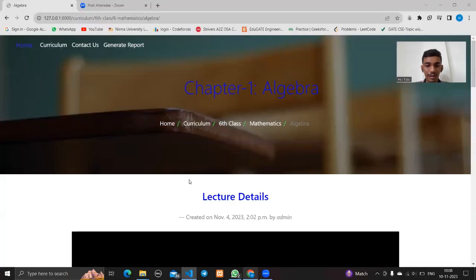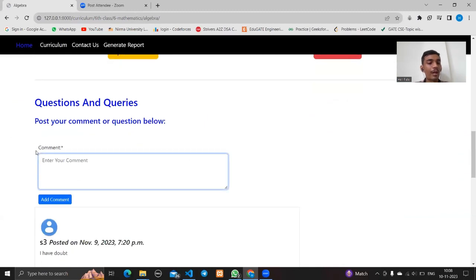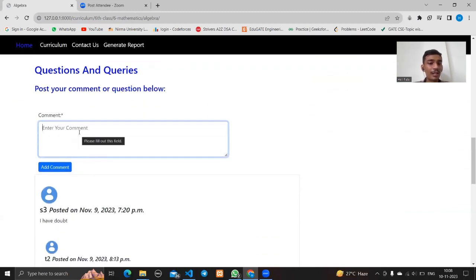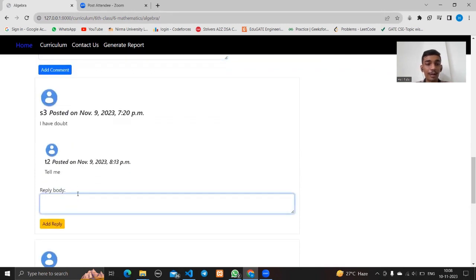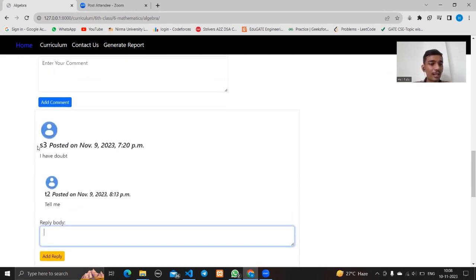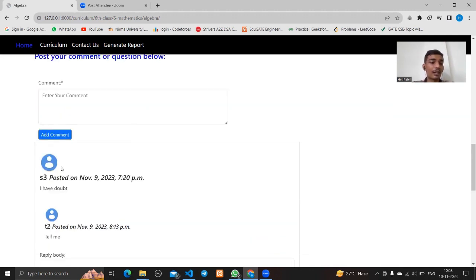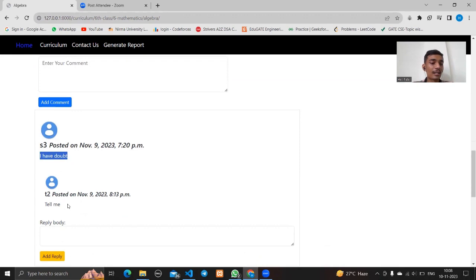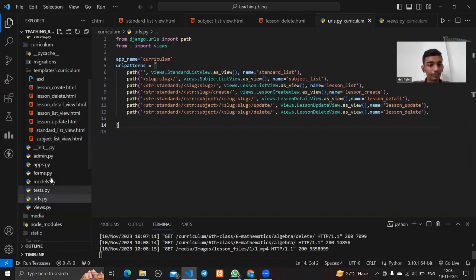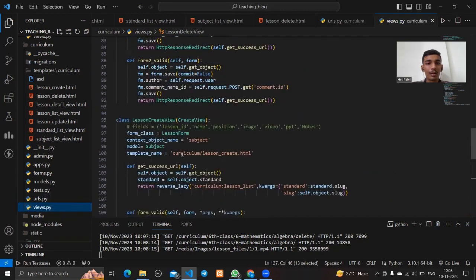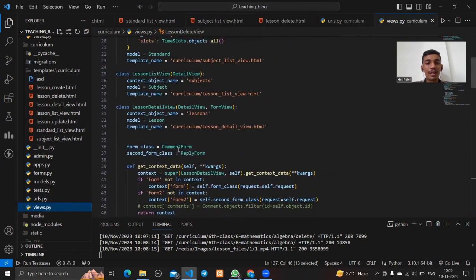Now we come to an important topic, that is comment. There are two types of comment. One is the simple comment and the second is the reply comment. So here you can see that some student has posted a comment, and a comment here is any question or any query. The student has a doubt and the teacher has replied to that comment. So we have created two forms. One is the comment form and the second is the reply form. And the reply form here works as the child of the comment.